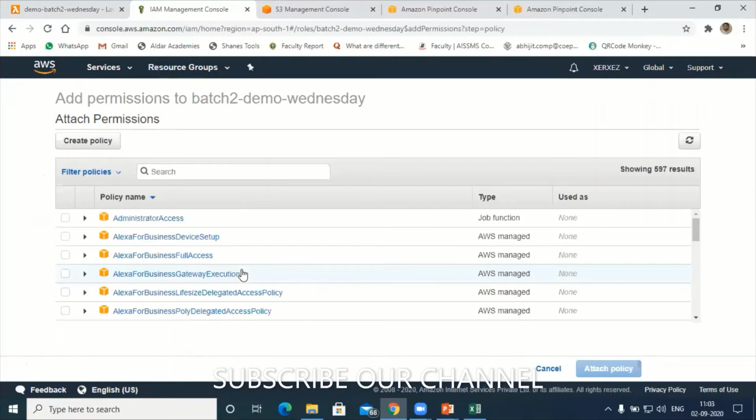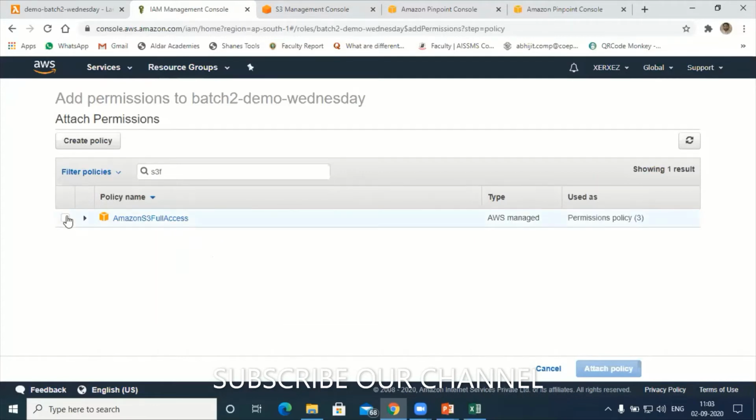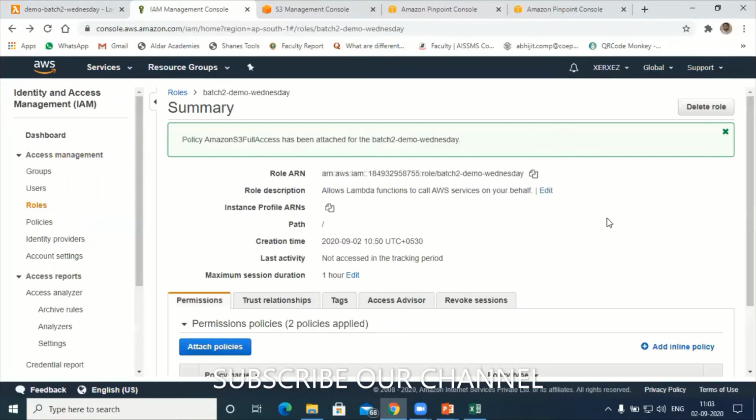You can start typing S3 full access. Select S3 full access and click on attach policy. Now this policy got attached. Right now this role has two policies.